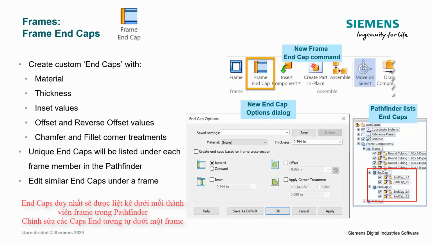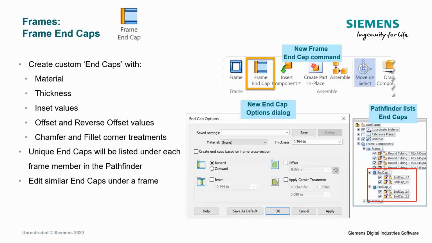But there are some other options that you can see there in the dialog box. And then from a reporting perspective, the end caps automatically go along for the ride in your bill of materials. So it'll count them up, it'll specify what their material is, how many there are, as it would any other component within your assembly. So I'll show you the end cap tool as well.